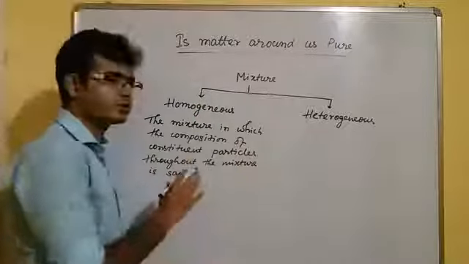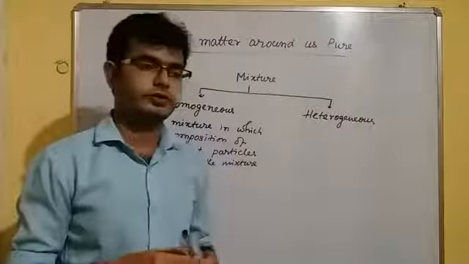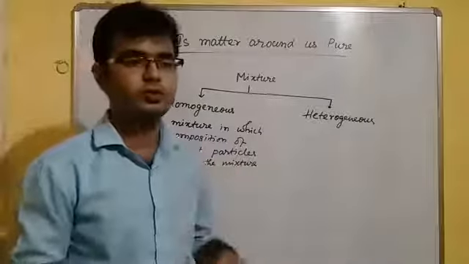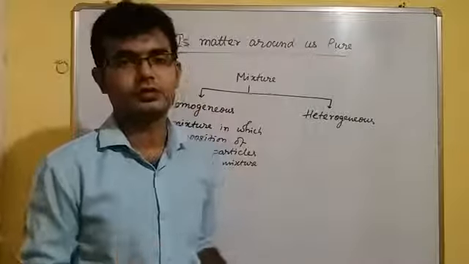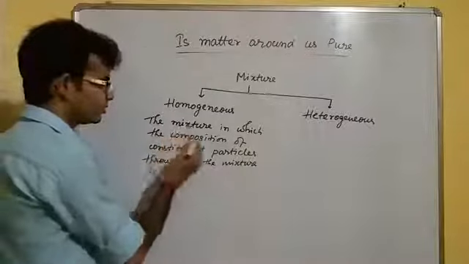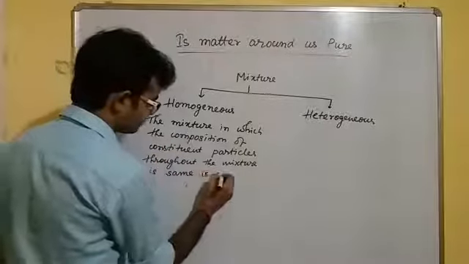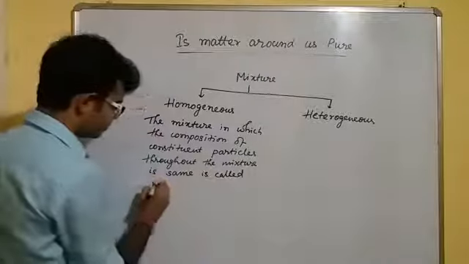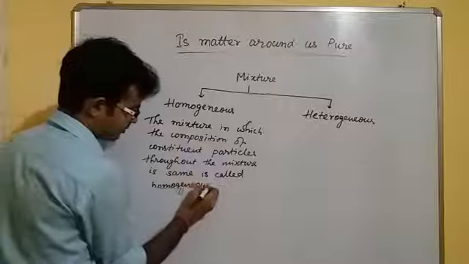Okay, we can also write it another way: a mixture where the constituent particles are uniformly spread inside the mixture. Okay, that is called a homogeneous mixture. That's also correct. No problem. The mixture in which the composition of the constituent particles throughout the mixture is the same is called a homogeneous mixture.